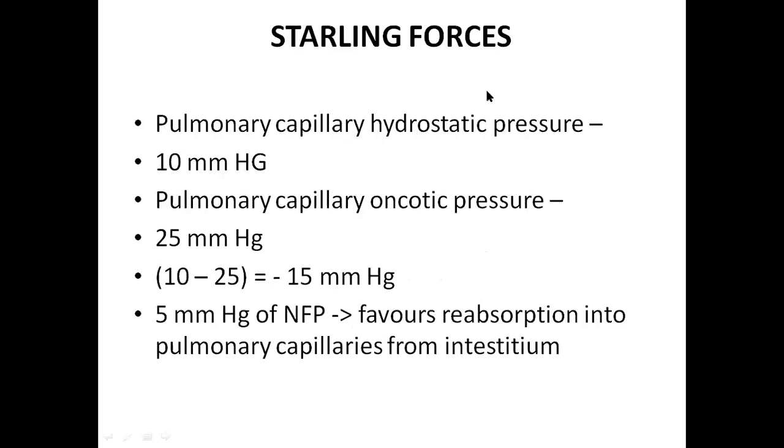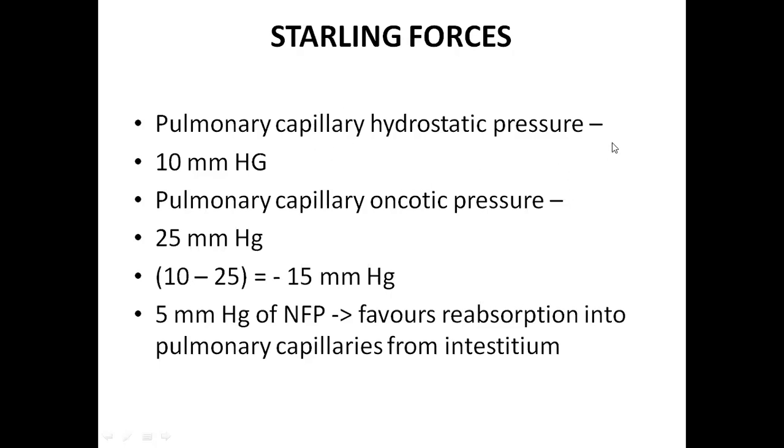So what are the Starling forces here? You remember Starling forces from your renal circulation, right? There at the glomerular Bowman's capsule filtration membrane, there is a net filtration pressure where the fluid from the capillaries will enter the Bowman's capsule. What happens in the pulmonary circulation?